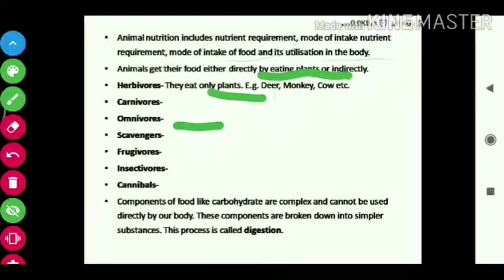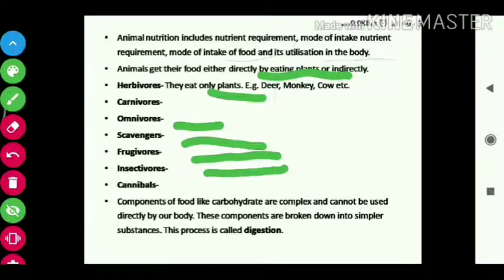Scavengers depend upon dead remains of animals. Frugivores eat only fruits. Insectivores eat only insects. Cannibals eat their own species, their own population.